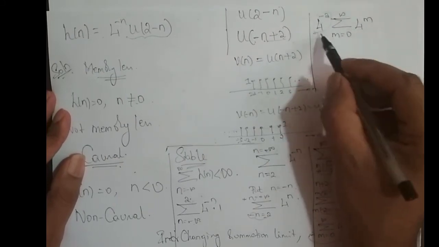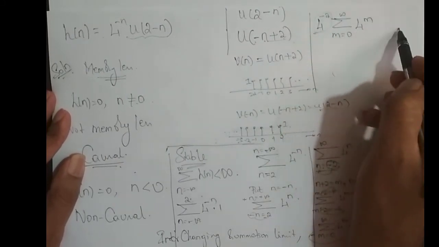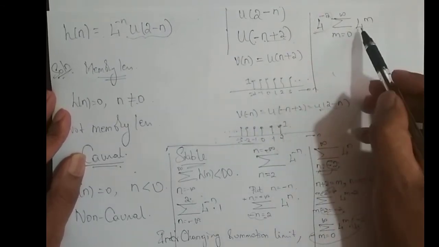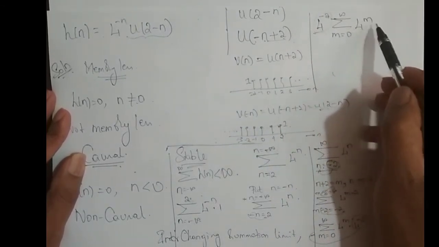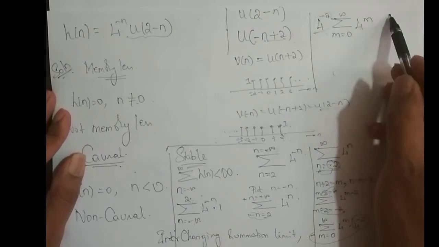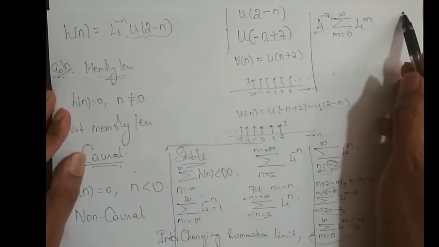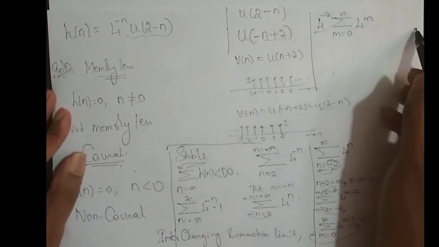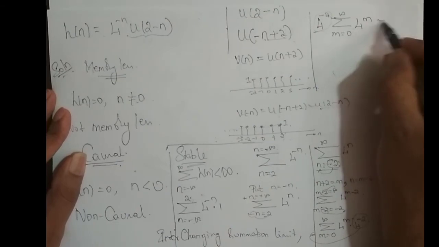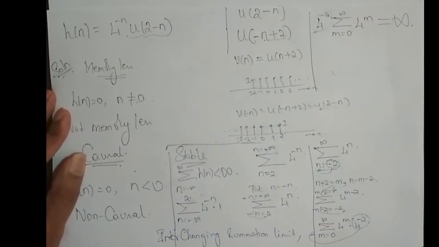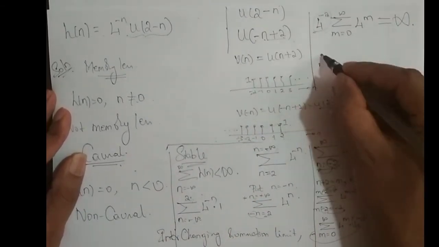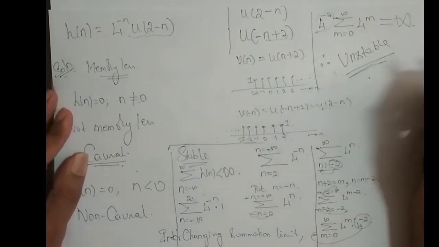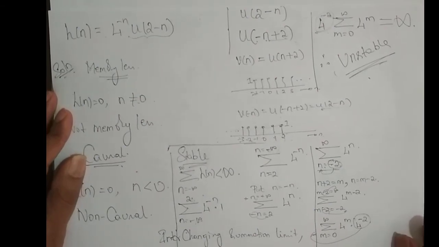This constant is multiplied with infinite values: 4 power 0 is 1, plus 4 power 1 is 4, plus 4 square, plus 4 cube, 4 power 4, 4 power 5, and so on up to 4 power infinity. If you sum up these numbers, what do I get? I end up with an infinite value. Therefore this system is unstable. I hope it is convincing.